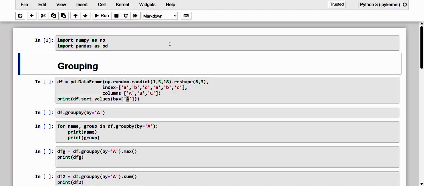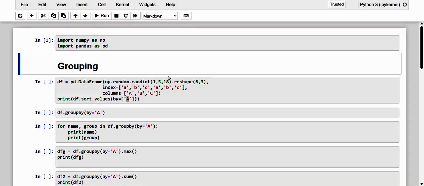Dear friends, this group by method divides a data frame into different groups, based on different selection criteria passed as an argument, as I have already specified. A data frame can be grouped either by using a column or an index. And in both cases, the group by method groups together elements with the same value. So kindly have a note of it.